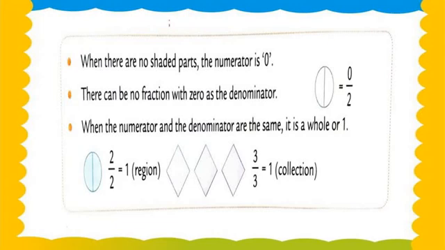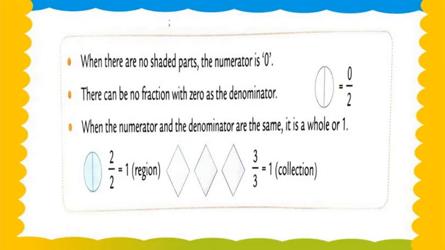When the numerator and denominator are the same, it's a whole or 1. Means what? Region 1. Any number divided by any specific number gives the same answer, or the same in multiplication. Any number divided by the same number means 1, so we get 1. Understood, my dear students? So when the numerator and denominator are the same, it's a whole or 1. There can be no fraction with 0 as the denominator. When there are no shaded parts, the numerator is 0.